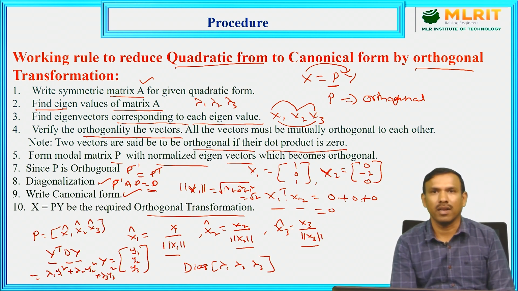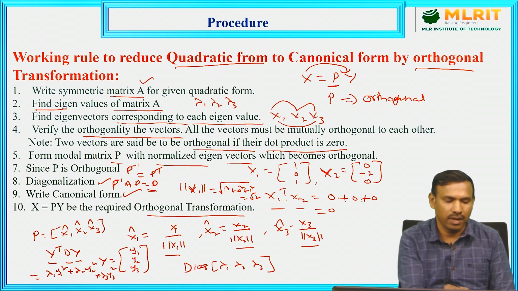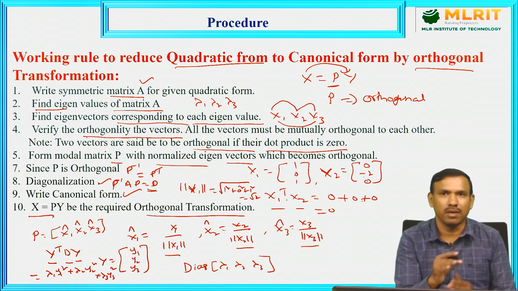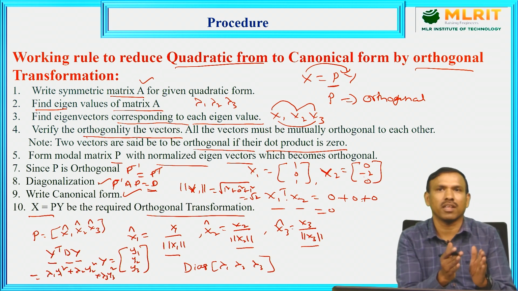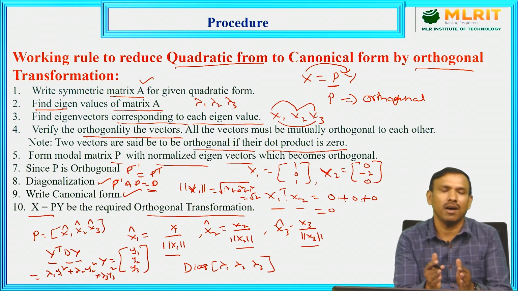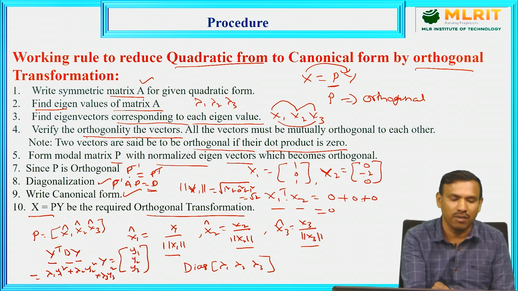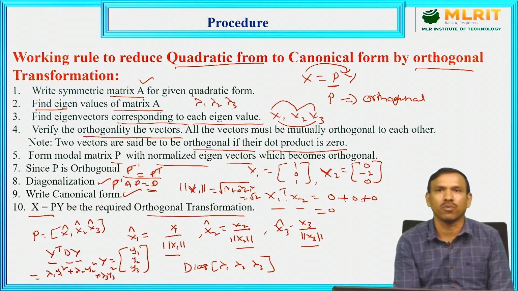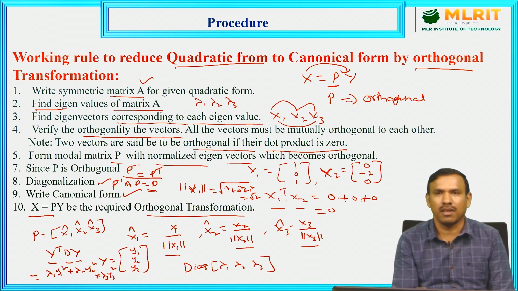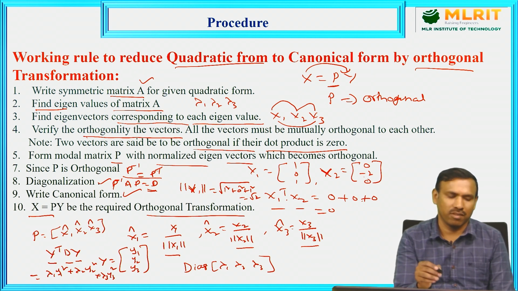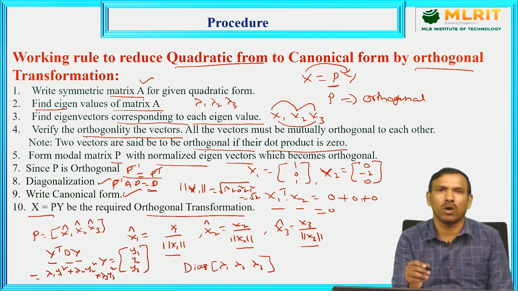See, very clear. It is a little bit lengthy procedure. Then X is equal to PY. What transformation are you doing? X is the given set of variables x1, x2, x3. P is the orthogonal matrix. We have shown P inverse is equal to P transpose, and it means the columns of the matrix, P1, P2, P3, are orthogonal to each other. That's why automatically it became orthogonal. That's why our transformation is an orthogonal transformation, right?